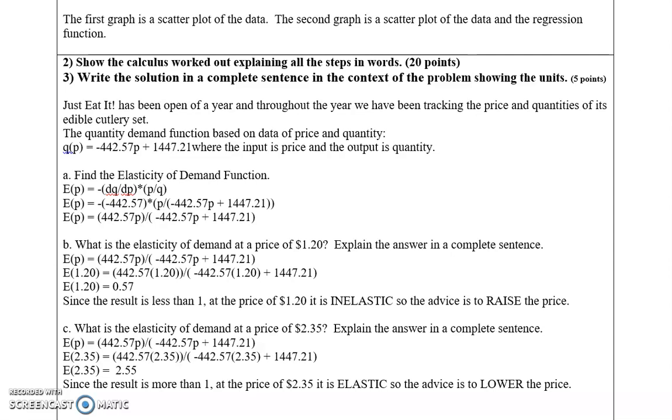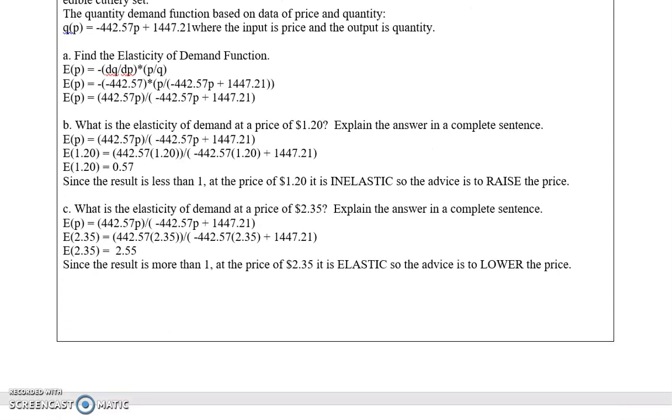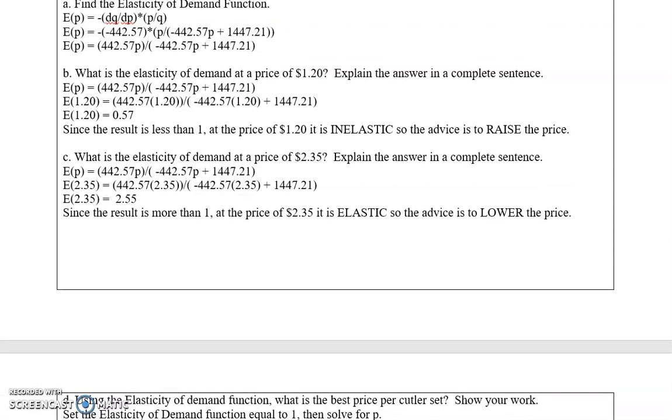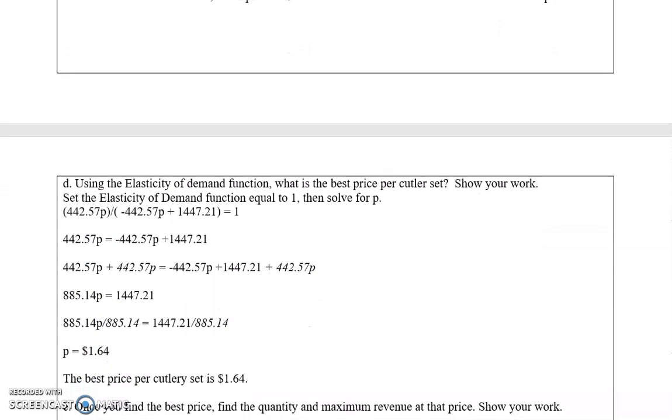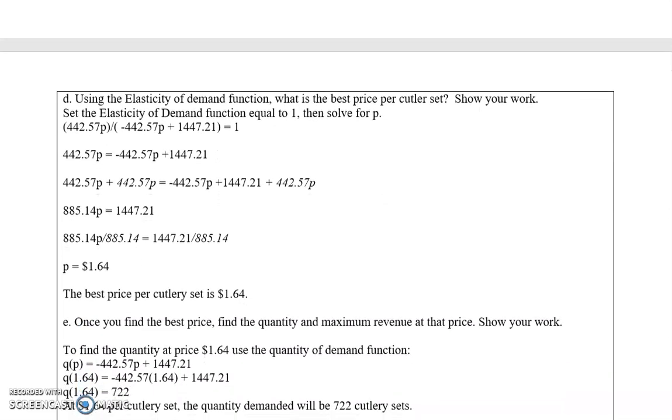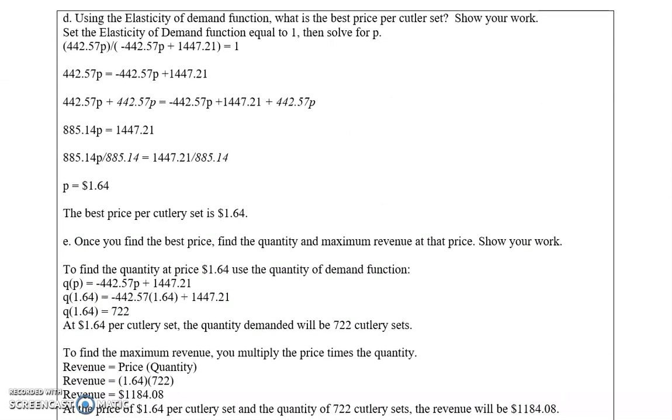Since that result is less than 1, the demand is inelastic at $1.20, and so the advice is to raise the price. But if I charge $2.35, plug that into the elasticity of demand function, you get 2.55. Since the result is more than 1, it is elastic at $2.35, so the advice is to lower the price. So to find the best price, we set the elasticity of demand function equal to 1, and then we solve for p, which leaves us with $1.64. So the best price per cutlery set is $1.64.